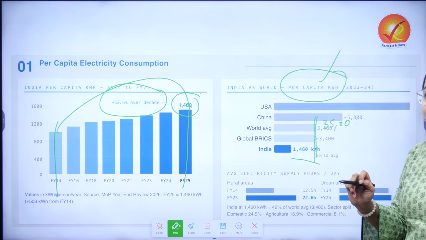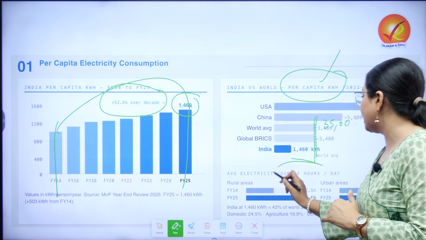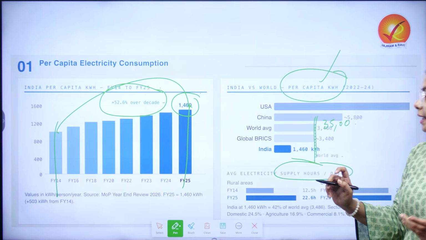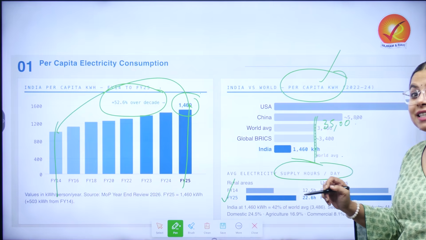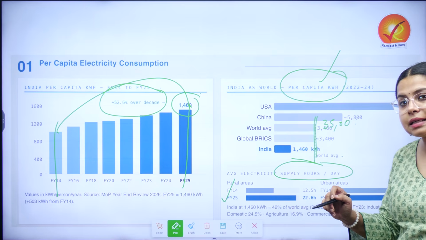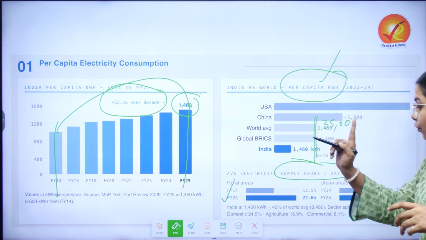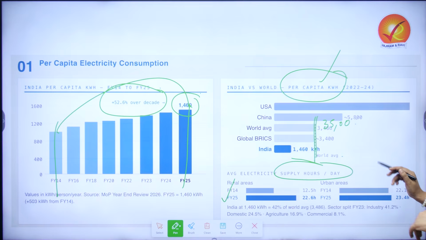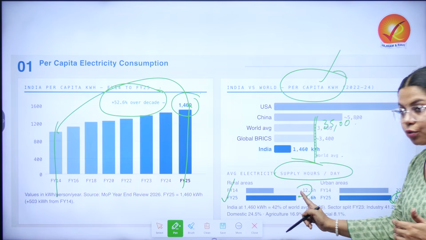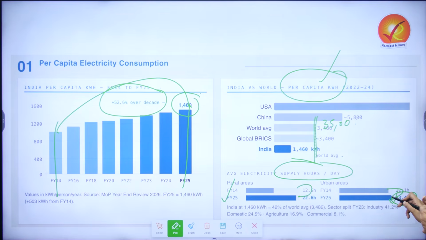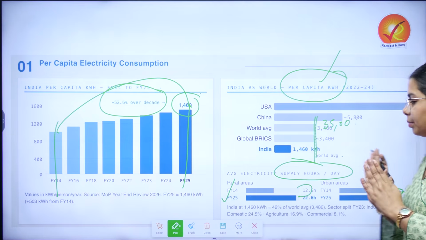If we look at average electricity supply hours per day, in rural areas it has gone up to 22.6 hours. That means electricity is supplied to rural areas for this many hours on average, and for urban areas it is 23.4 hours. Over the decade, it has changed from 12.5 to 22.6 for rural and from 22.1 to 23.4 for urban.